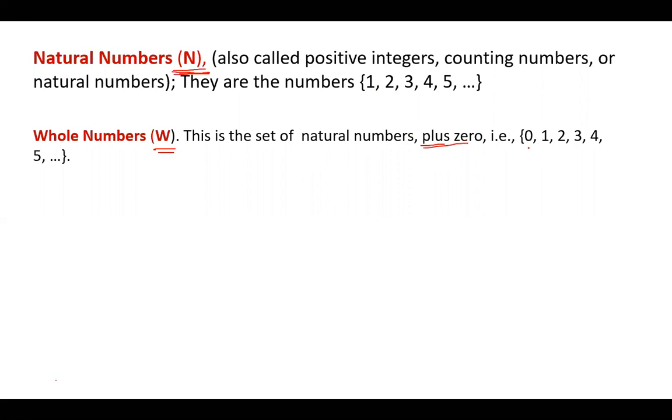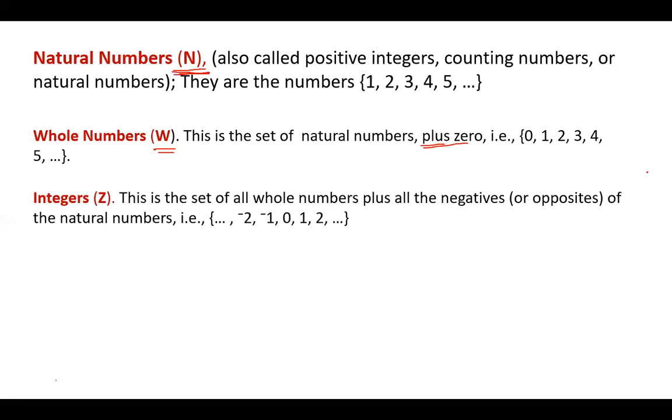When you start with 0 and count going up, you are talking about whole numbers. When you start with 1, excluding the 0, then you are talking about natural numbers. Okay, let's proceed. So integers: the set of whole numbers plus all negatives or opposites of the natural numbers.